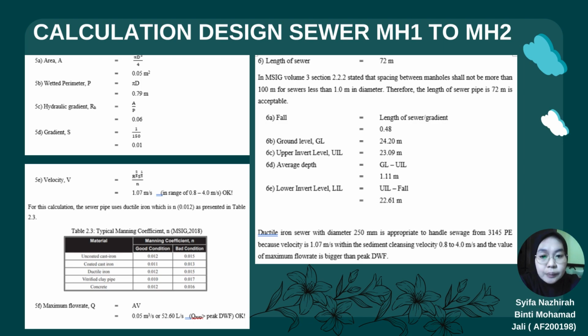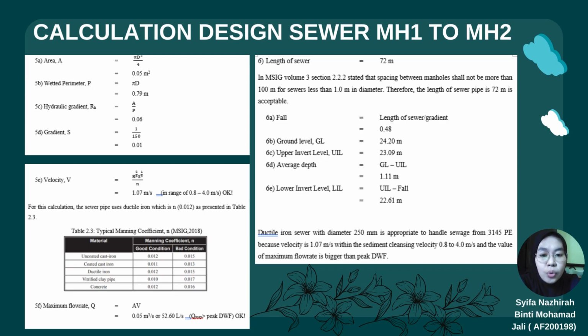100 meter. So we continue to calculate the fall, ground level, upper invert level, average depth, and lower invert level. So we get the answer for the fall, ground level, upper invert level, average depth, lower invert level.